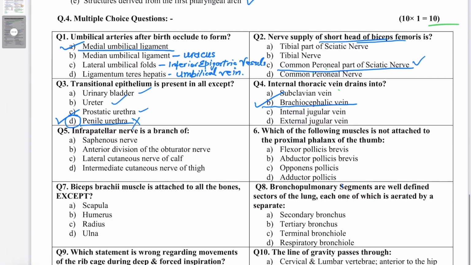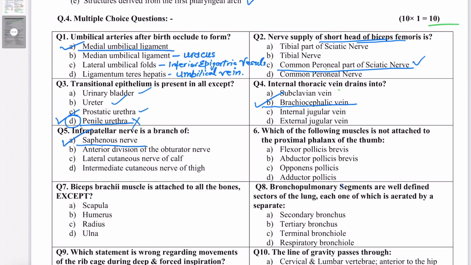Question number 5. Infrapatellar nerve is a branch of saphenous nerve, anterior division of obturator nerve, lateral cutaneous nerve of the calf, intermediate cutaneous nerve of thigh. Answer is saphenous nerve. Remember that saphenous nerve is a branch from the posterior division of the femoral nerve. It is a deep nerve until it's in the thigh.